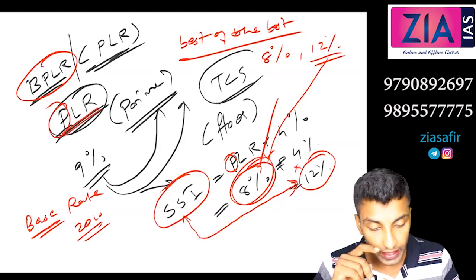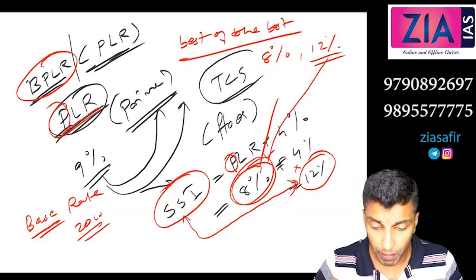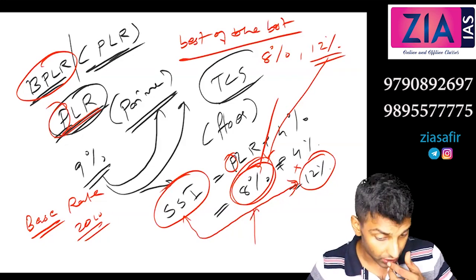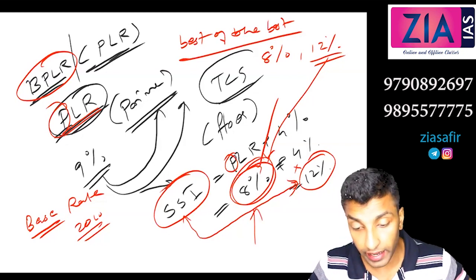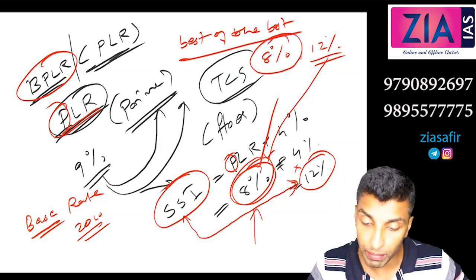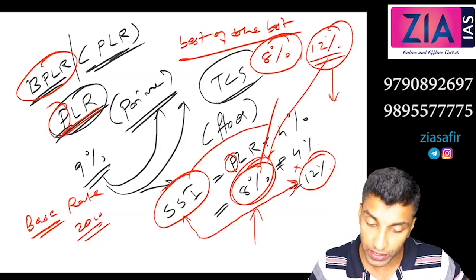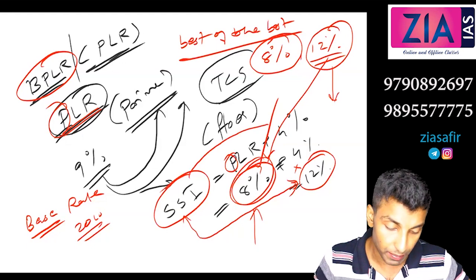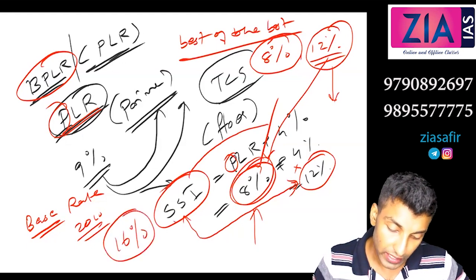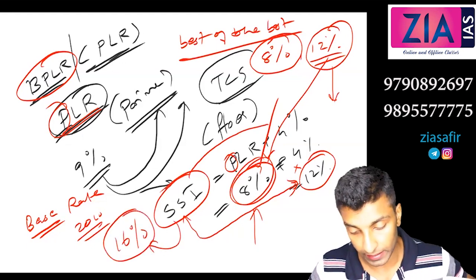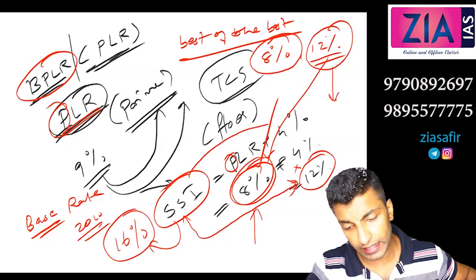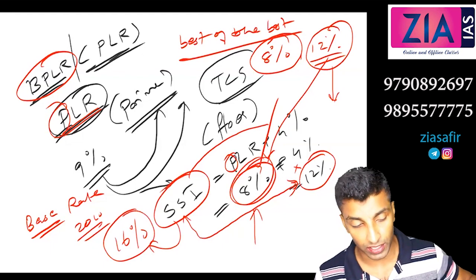In case of prime lending rate, it was considered as a best borrower. But banks introduced a category of best of the best, and they started lending at very low percentage for them, and for the best borrower it is 12%. So as per RBI definition, 12% plus 4%, it will be 16%. So that is okay for small scale industries, for banks. You got the idea why I said the best and the best of the best concept.